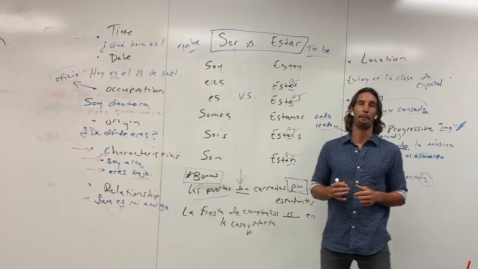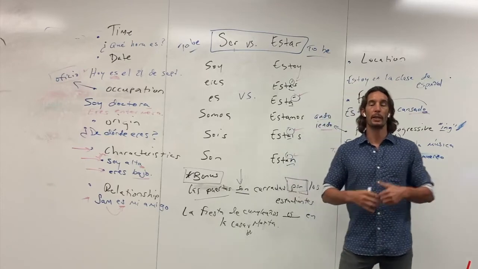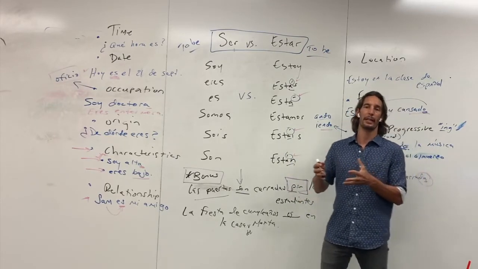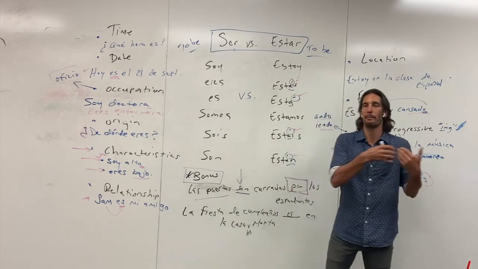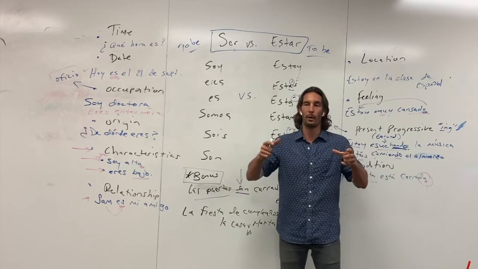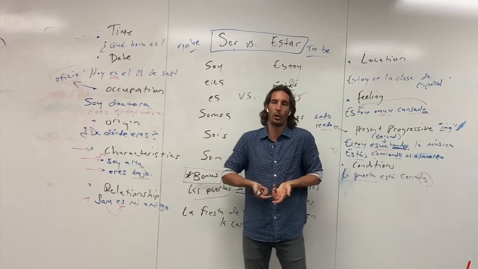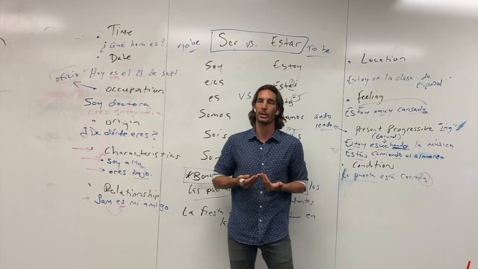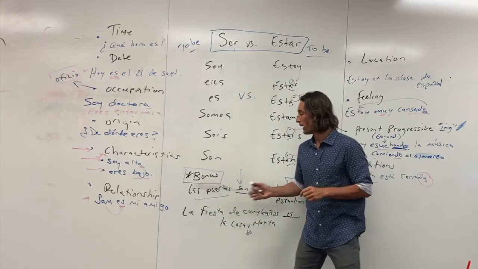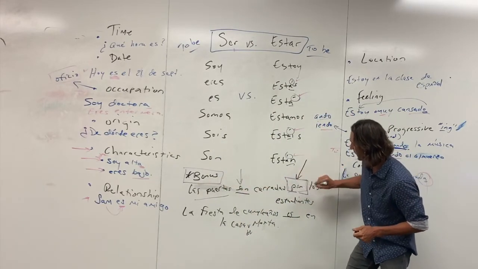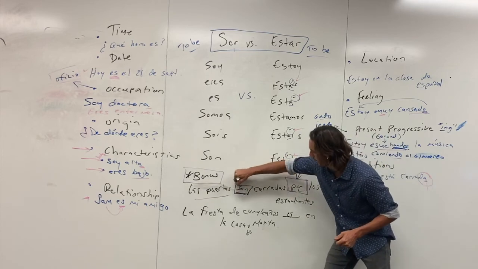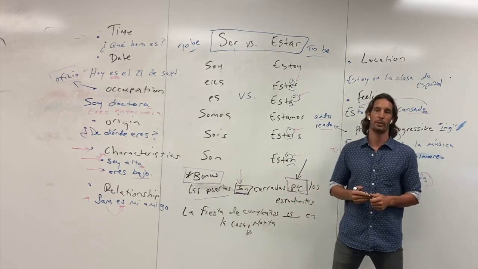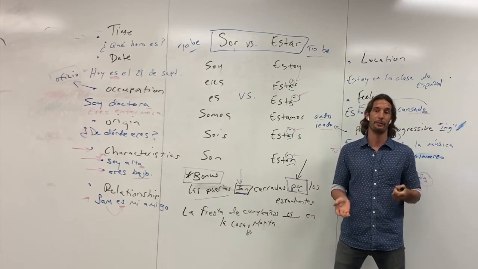Or really anytime you have an event, right? Like the party is at my house. La fiesta es en mi casa. Now all the people at the house would say, estoy en la fiesta de Jason, because they're referring to their location. But what makes it important, in much of the same way this dictates what this is, the fact that this is an event dictates that you use the verb ser instead of estar.